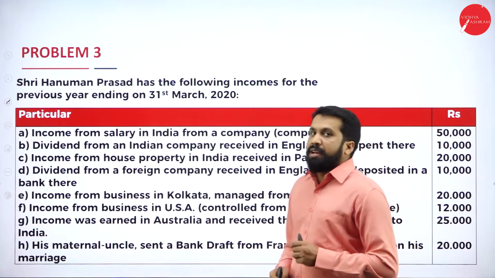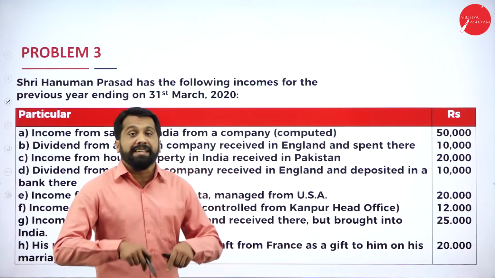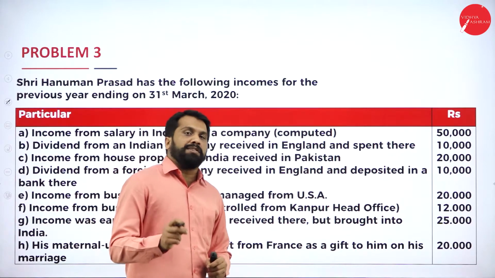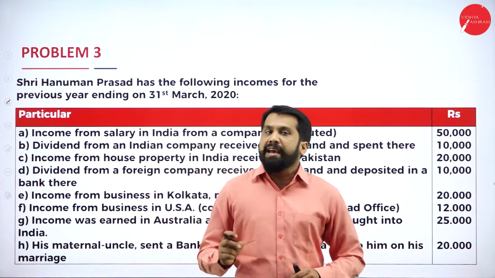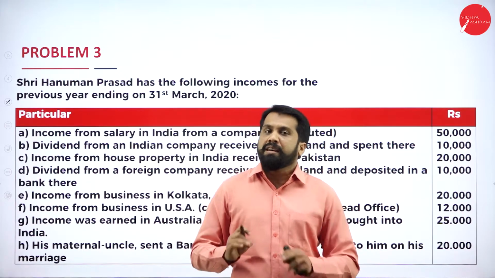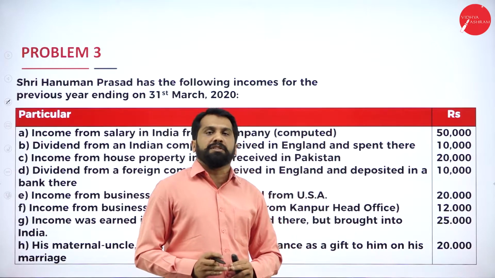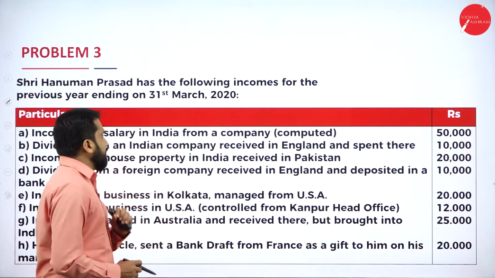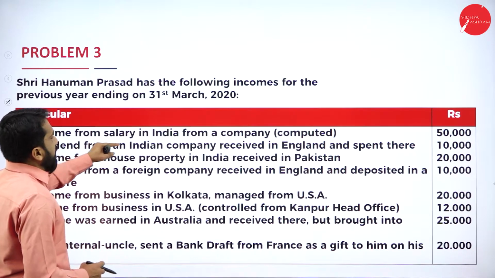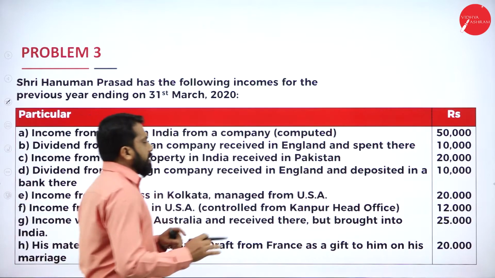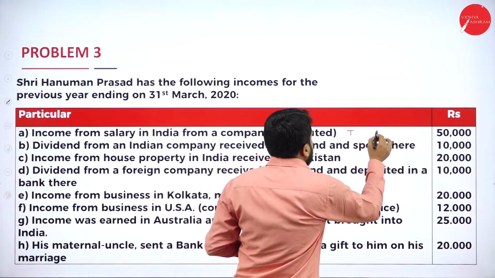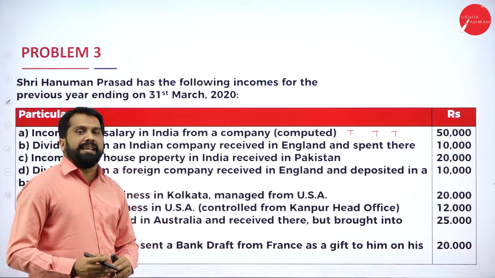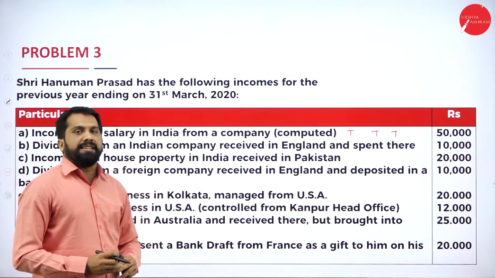As I told you, income from salary in India: anything which is in India, anything which is received in India, anything which is earned in India, irrespective of further information, is taxable, taxable, taxable. So, taxable, taxable and taxable. All the three cases we consider as taxable.